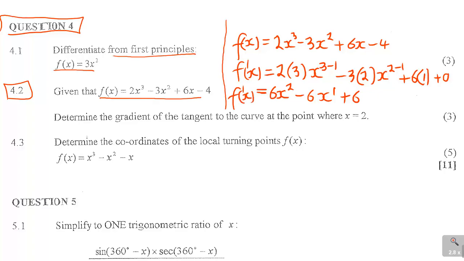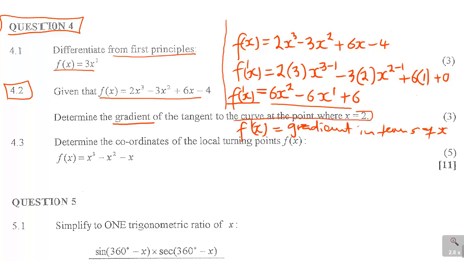But now they are asking, what is f prime x? F prime x is the gradient. So f prime x is equal to my gradient. This is my gradient in terms of x. Now they are saying determine the gradient of the tangent to the curve at the point where x is equal to minus 2.